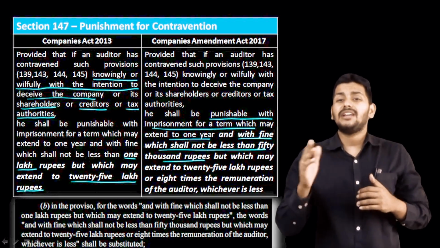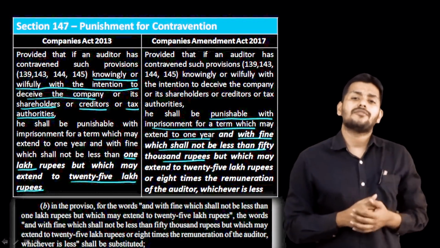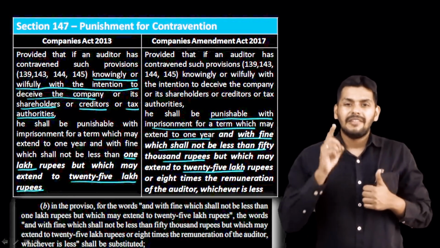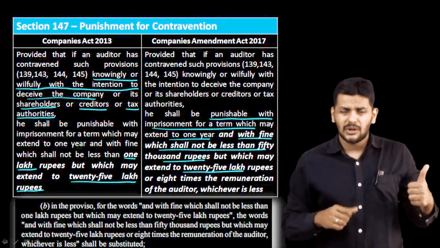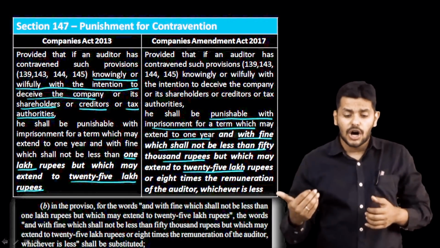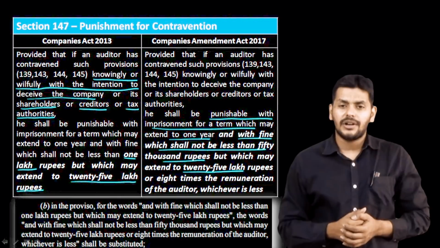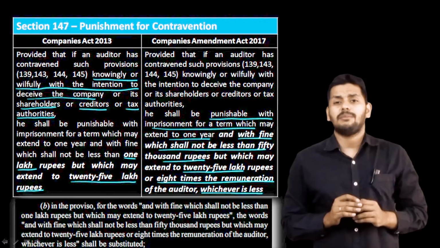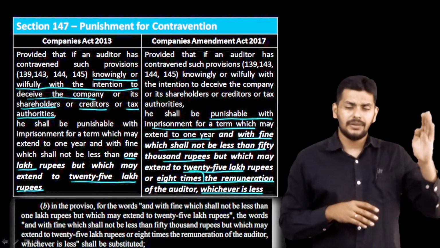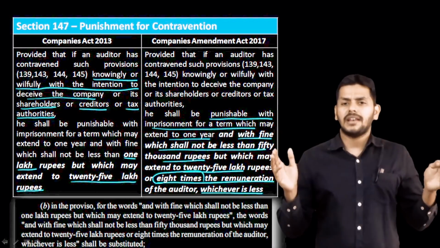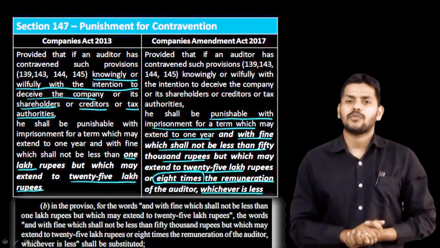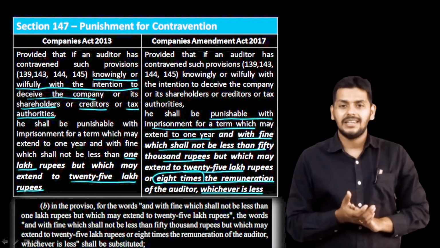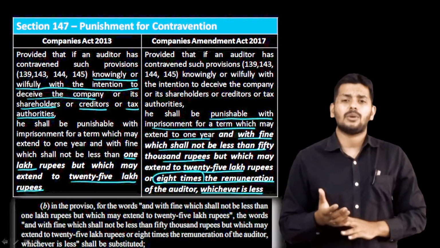or higher side is of 25 lakhs, because you remember 143, 12 to 15, the fraud provision, there also the punishment is between 1 lakh to 25 lakhs. So here, willfully if you do something, the punishment lower limit is 50,000, upper limit is 25 lakhs or 8 times of the remuneration of the auditor, whichever is lower. You can see there 8 times being circled. So 8 times of the remuneration, whichever is lower. Lower limit 50,000 minimum fine. Maximum it can range up to 25 lakhs or 8 times of the remuneration, whichever is lower. So that is the change in section 147, punishment for contravening 147 subsection 2.